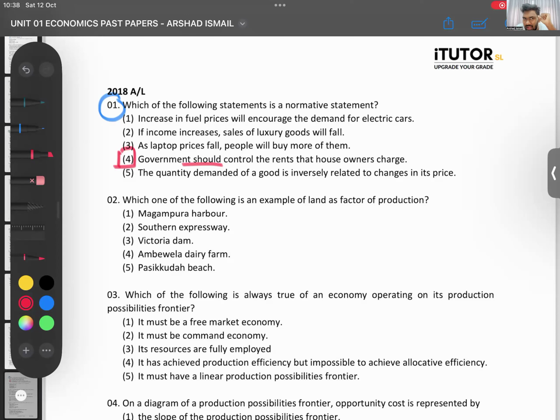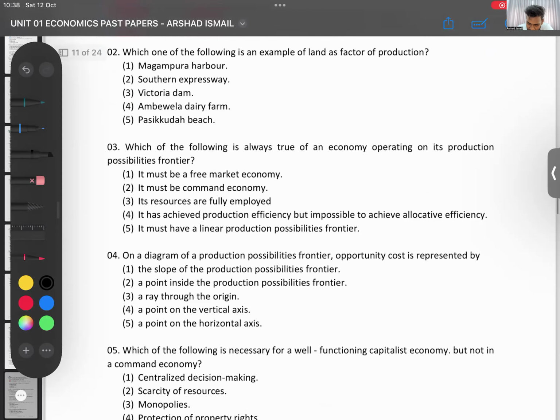But others are not. Others you can prove. They are saying if the price of fuel increase, demand for electric cars will come down. So you can prove that and see what will happen if price increase. If income increase, sale of luxury goods will fall. You can prove and see. Laptop prices fall, people will buy. You can prove and see. Quantity demand for good is inversely related. Inversely related means negative relations. You can prove and see. So all of those can be proved. Those are positive. But which one cannot be proven? Which one is the subjective one? That's number 4. Okay.